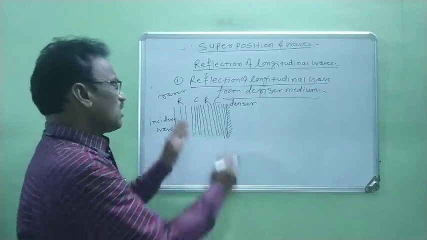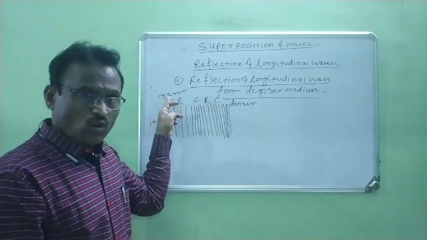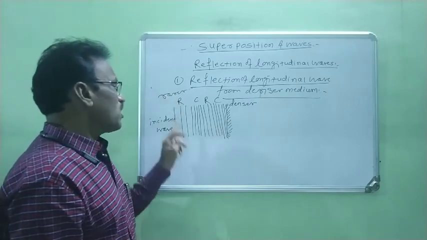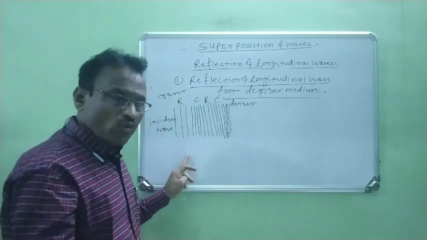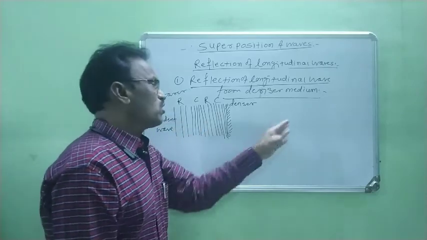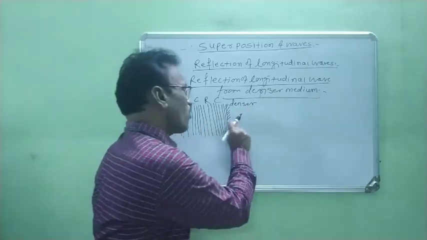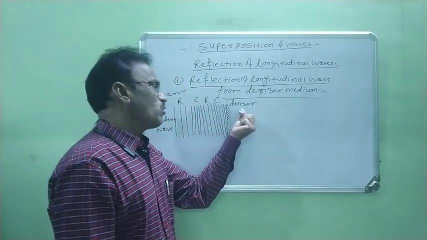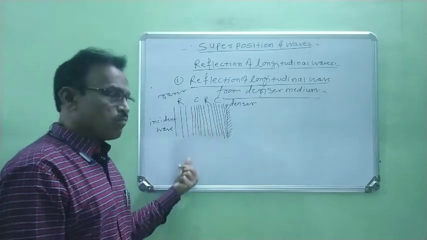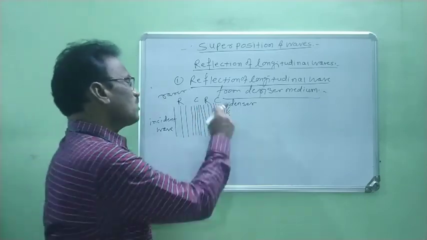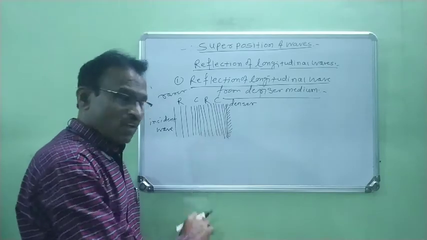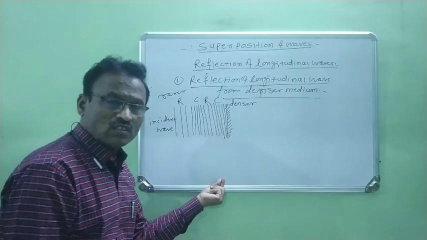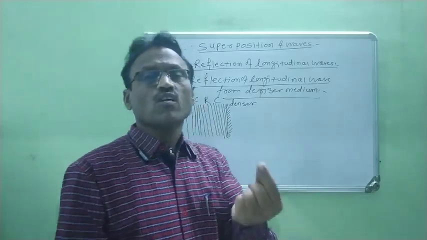But this compression is from the rarer medium, right? Therefore these rarer medium particles do not have sufficient energy to push the denser medium particles in the forward direction. Therefore no action is produced by the denser medium on this compression, and therefore this compression is reflected as compression, according to Newton's third law of motion.